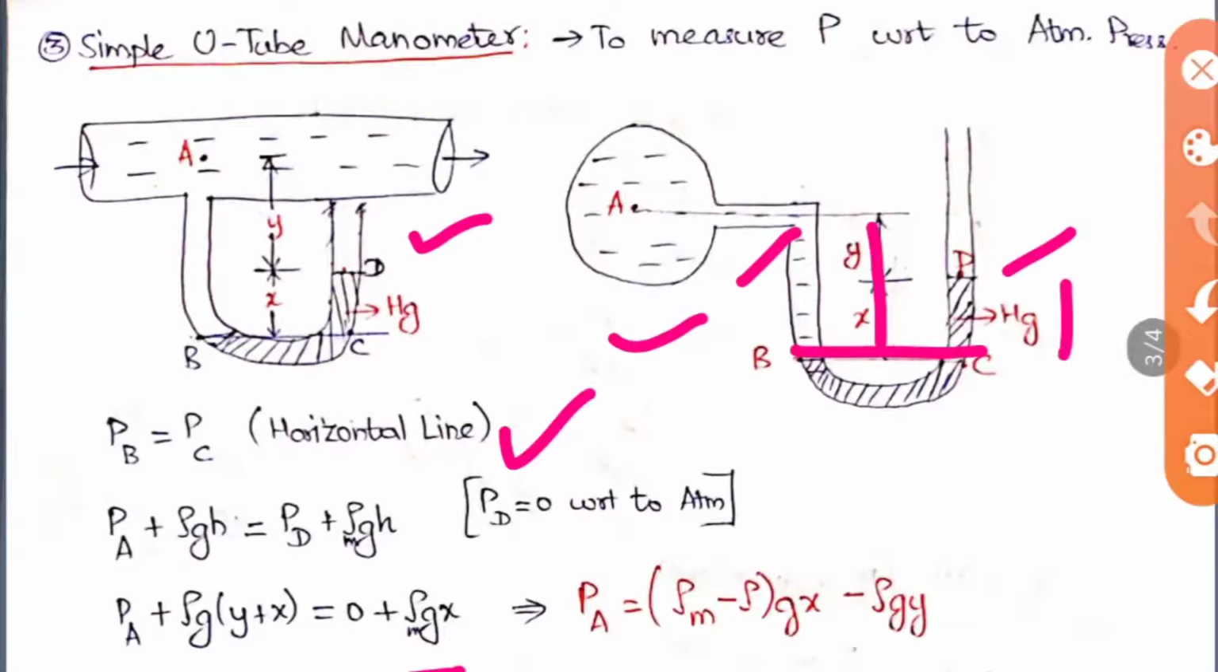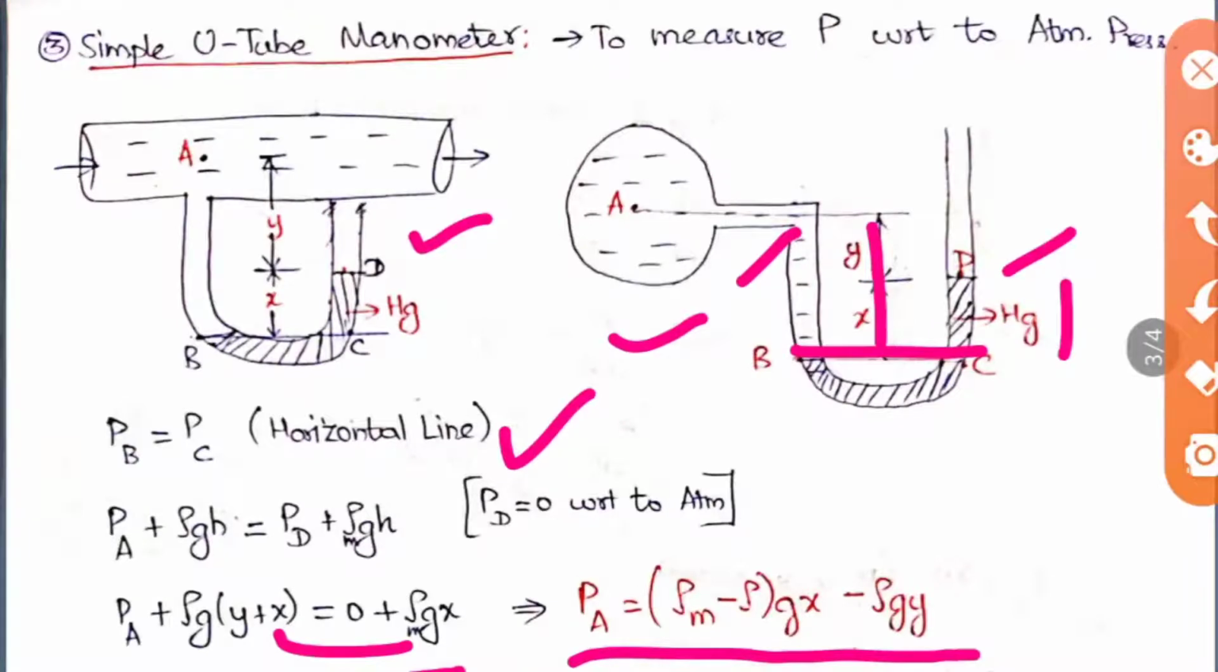PD is equal to 0 as it is open to the atmosphere. The atmospheric pressure at that point will be P atmosphere, so when you take it with respect to atmospheric pressure, it is 0, as we saw in the previous case. So here PD is equal to 0. When you simplify this formula, you'll get PA is equal to (rho M minus rho) into g X minus rho into g Y. This is why I told you not to mug up the formula, because in exams they may give you the values of X, Y and everything, and ask you to calculate. So when you draw the diagram, you can imagine it yourself and find the answer.